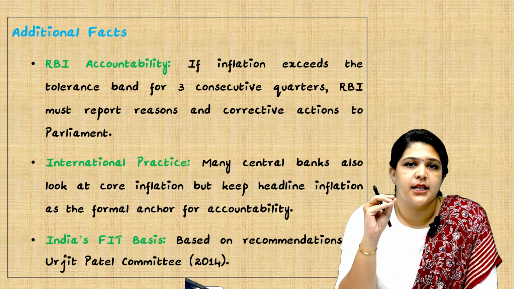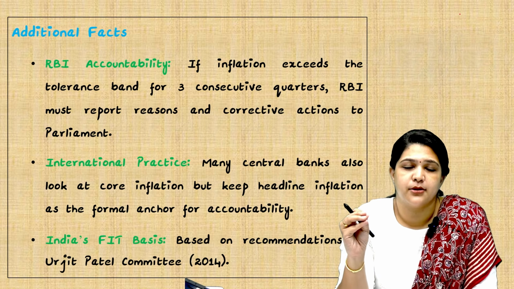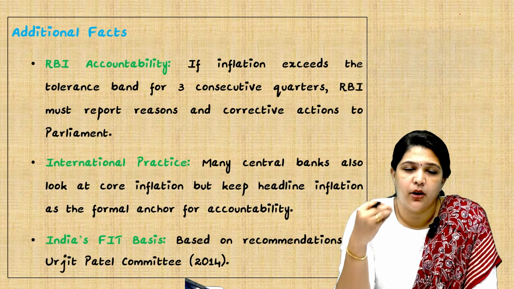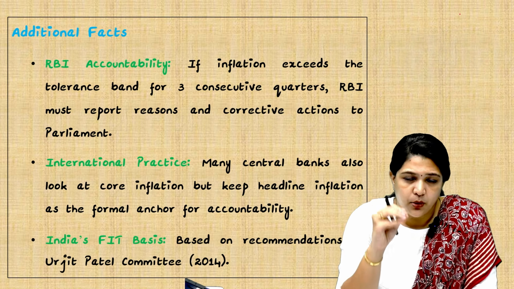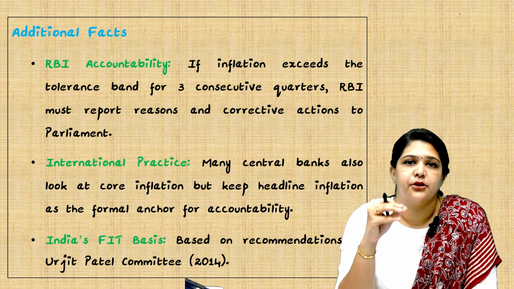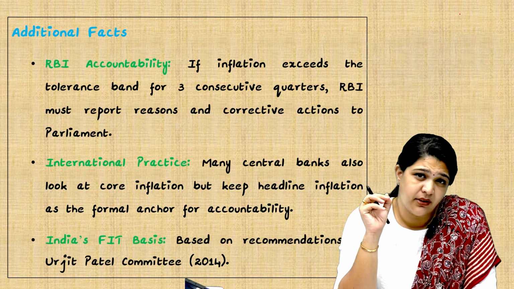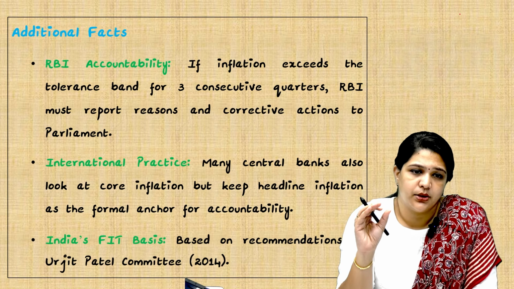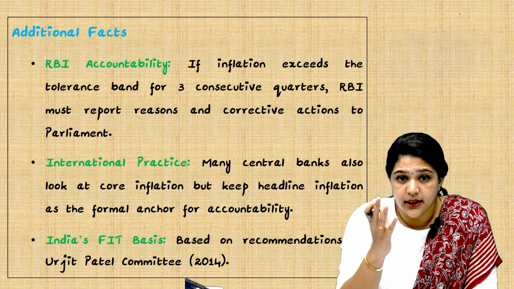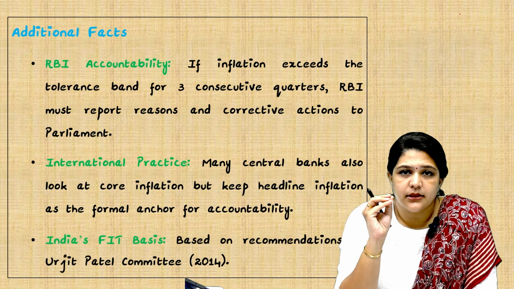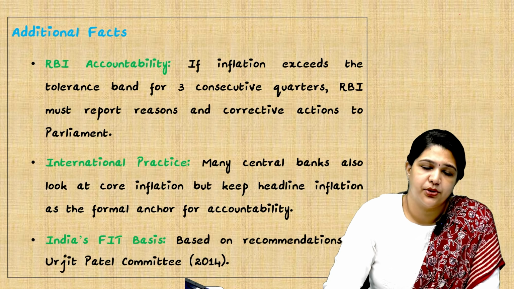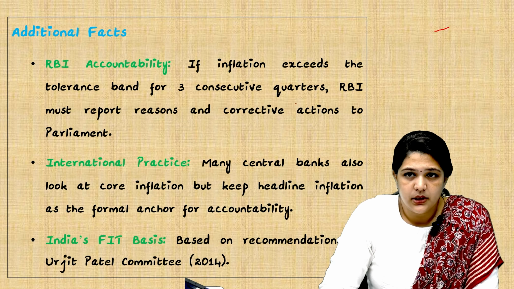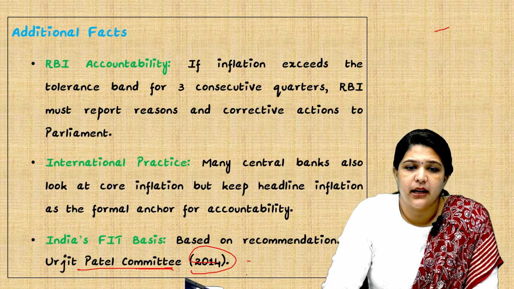So if inflation is high for 3 consecutive years, there is a high possibility that our currency's value might fall to a very low range. So the RBI is accountable, and they have to give us the reason and should also work on corrective actions. This is the function of almost all the central banks in the world. That's why there was a question in 2023 regarding this. And India's flexible inflation target is based on the recommendation of the Urjit Patel Committee of 2014. This can be a question.